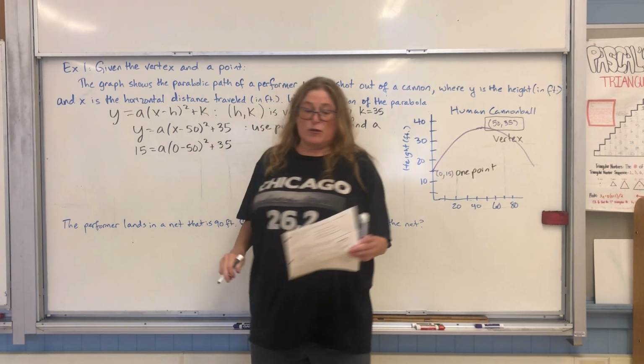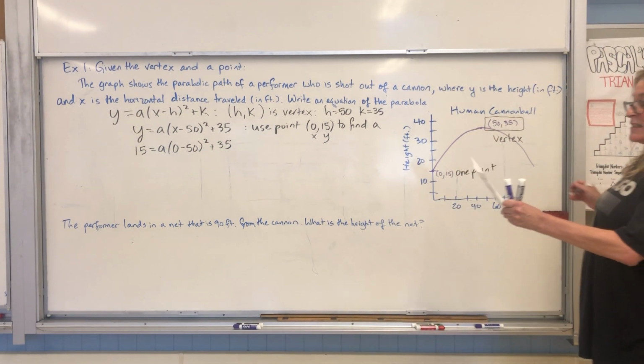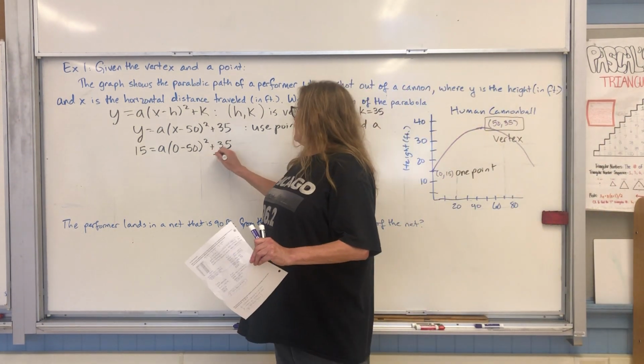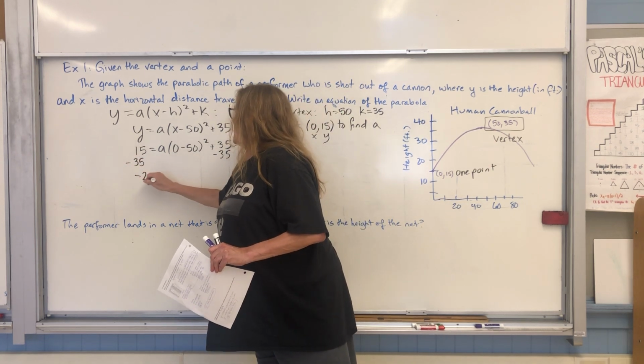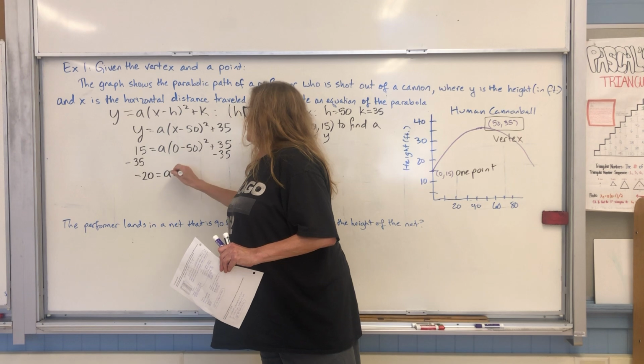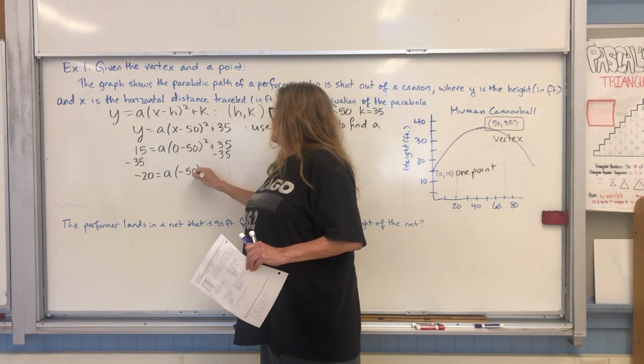Okay, guys, here's where the yucky numbers come in. Let's subtract 35, and I get negative 20 equals a, and then 0 minus 50 is negative 50.